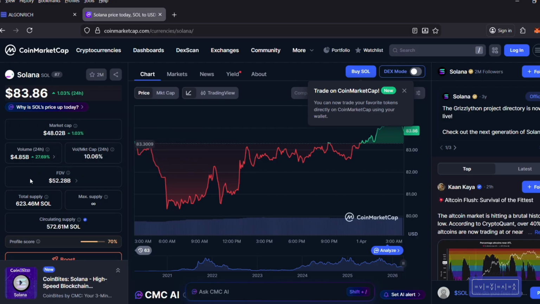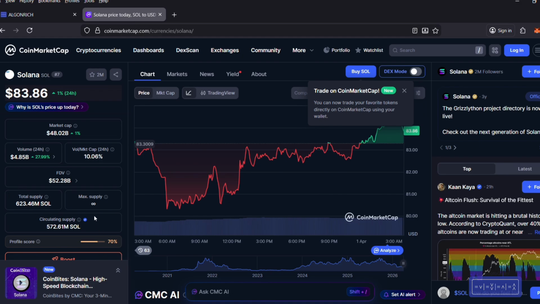The market cap is $48 billion. The volume traded in the last 24 hours is $4.8 billion. The value traded in the last 24 hours is 10% of the overall market cap.